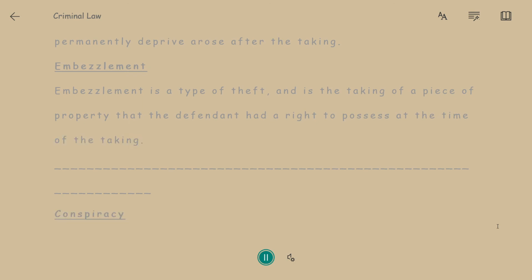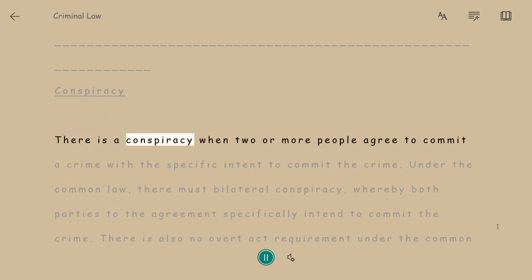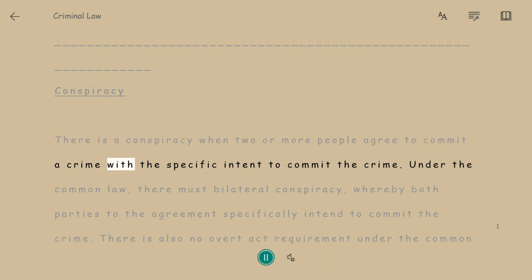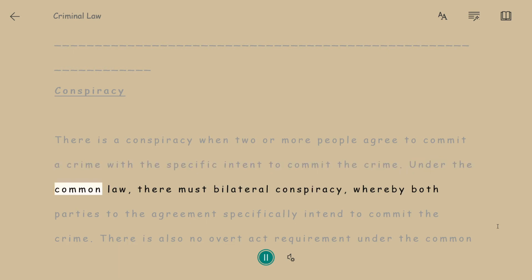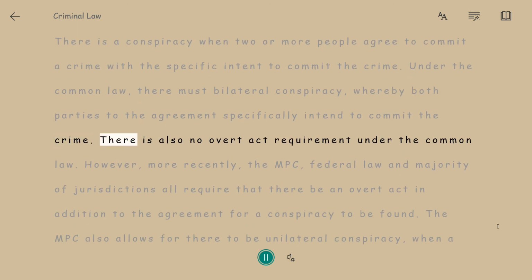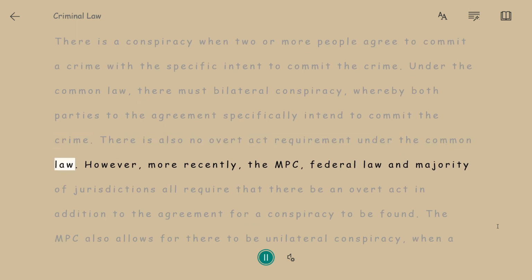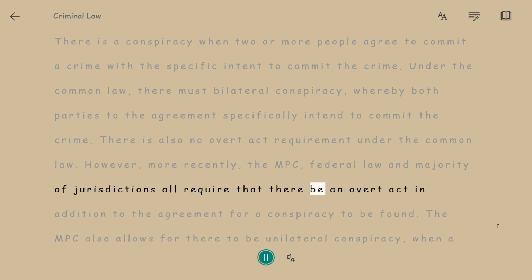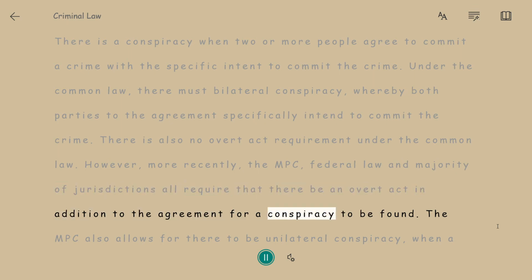Conspiracy. There is a conspiracy when 2 or more people agree to commit a crime with the specific intent to commit the crime. Under the common law, there must be bilateral conspiracy, whereby both parties to the agreement specifically intend to commit the crime. There is also no overt act requirement under the common law. However, more recently, the MPC, federal law and majority of jurisdictions all require that there be an overt act in addition to the agreement for a conspiracy to be found.